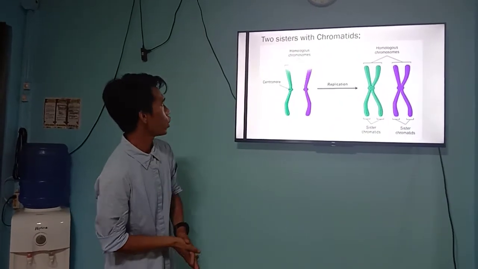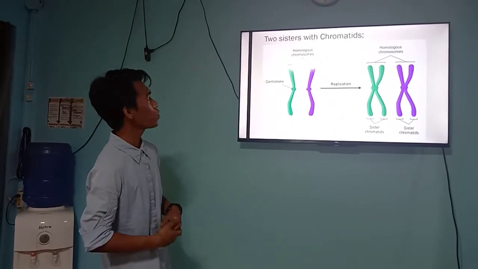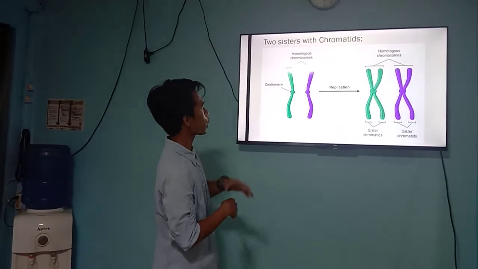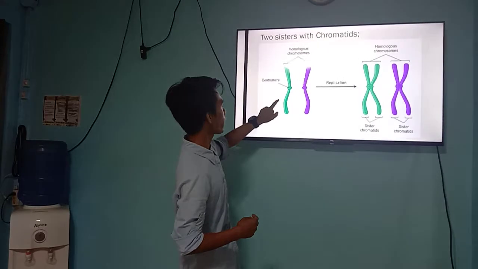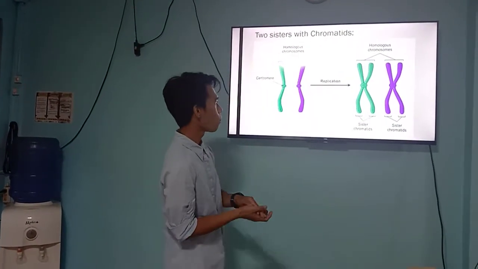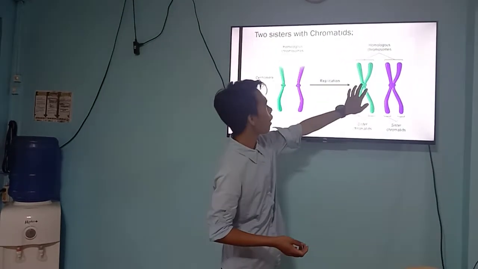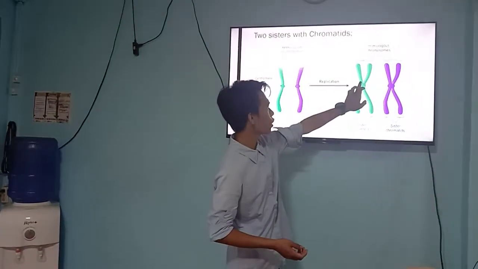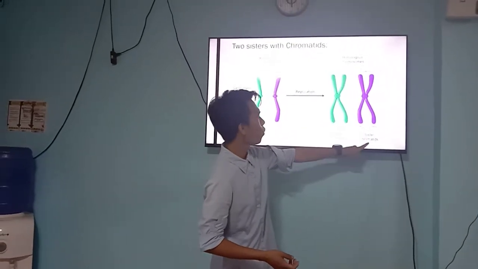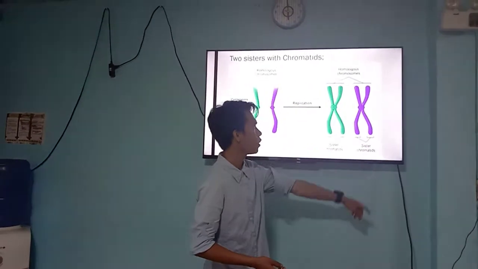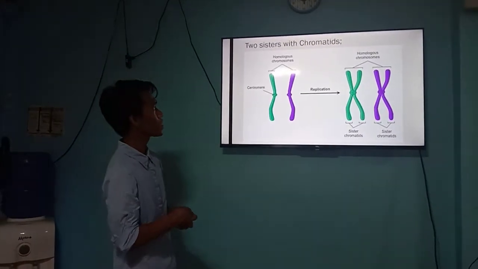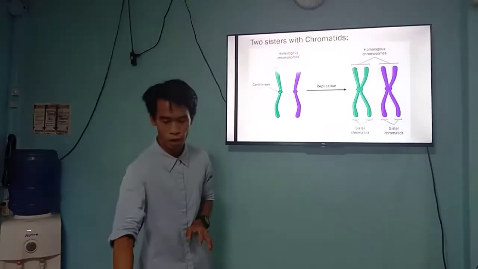So for the illustrations, this is the chromosome. We have two sister chromatids. As we can see in the picture, this is the centromere and these are the homologous chromosomes. If we combine both of these, we can make sister chromatids, and on the left side we also have the sister chromatids. So this is the illustration of the two sister chromatids in chromosomes.